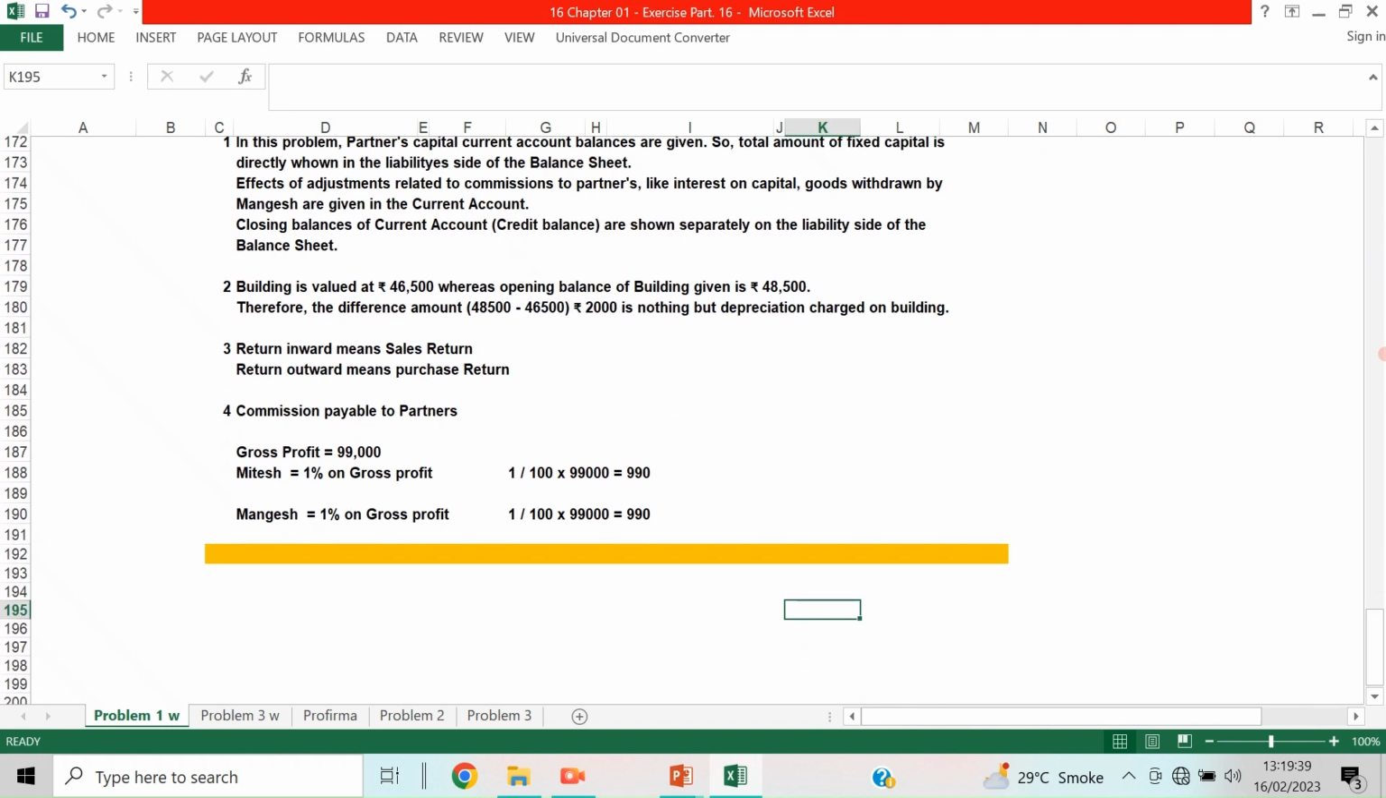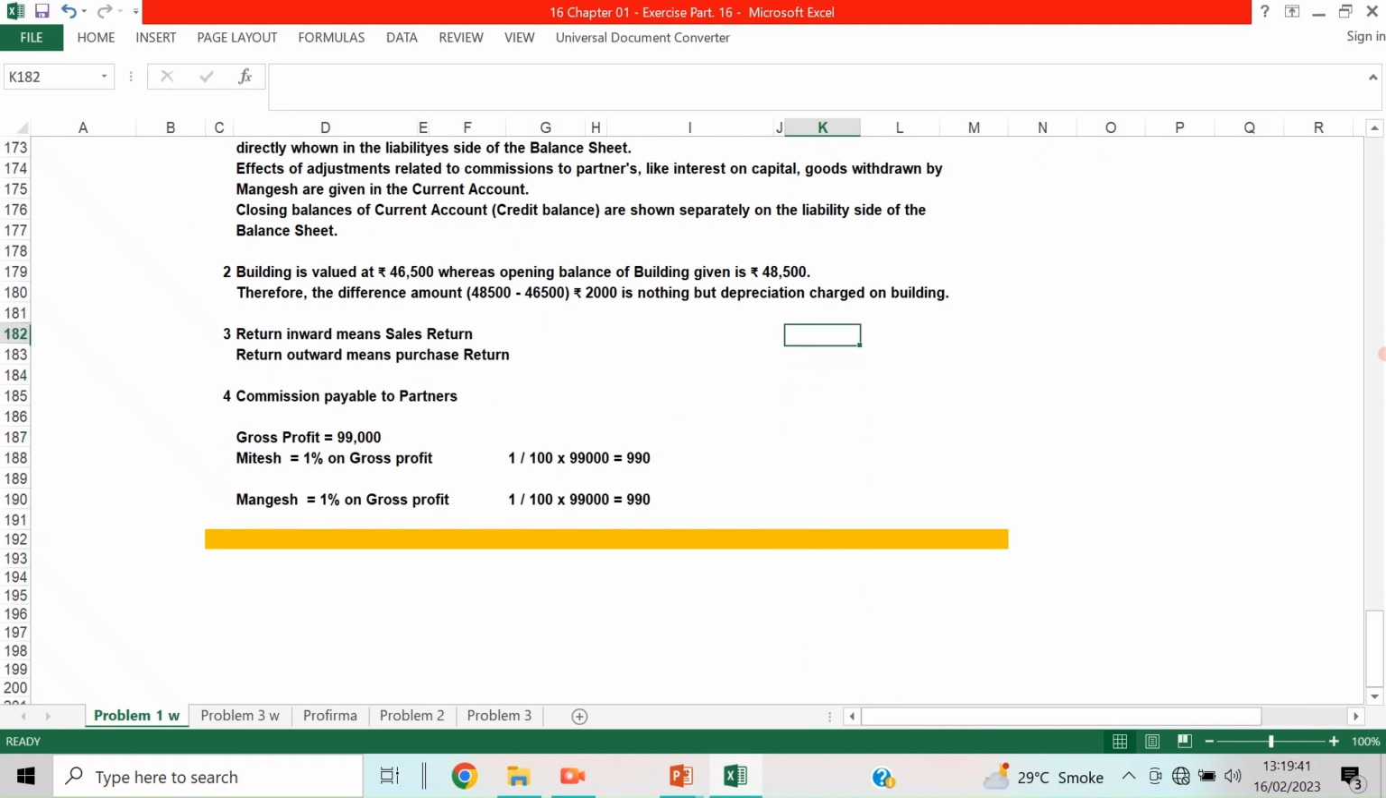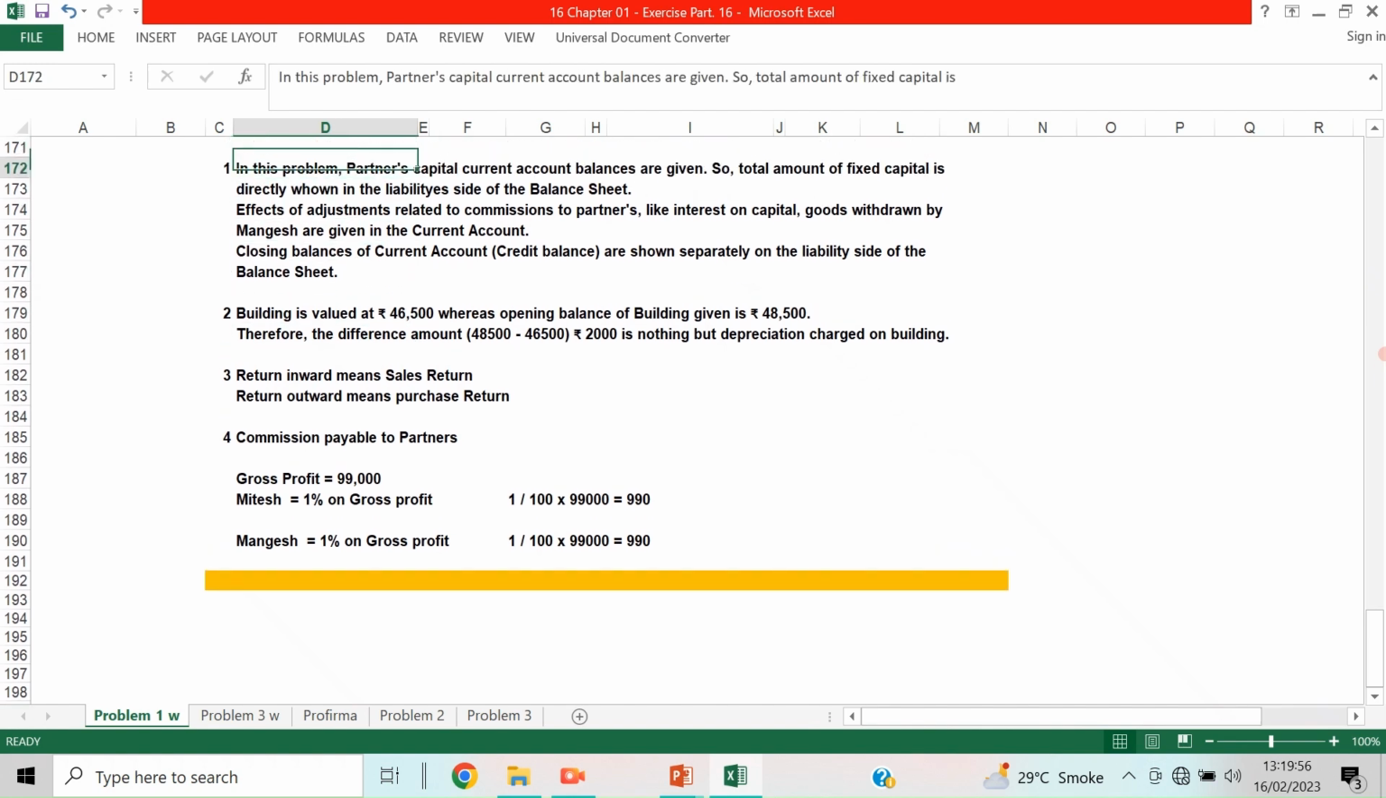Okay, the working note for it is also given here. You can see that. Building is valued at 46,500 whereas the opening balance of the building is 48,500. Therefore the difference, amount 48,500 minus 46,500, is 2,000. That is nothing but depreciation.